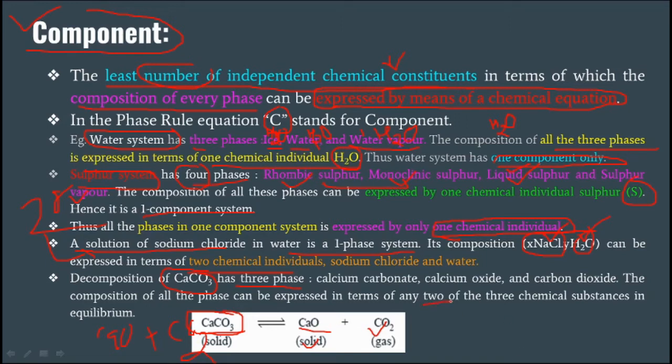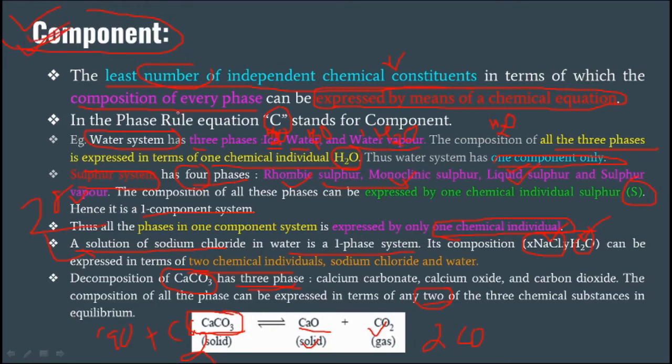So this whole system will be described by only two chemical substances. The decomposition of calcium carbonate, though it is a three-phase system, is a two component system. Any two chemical components, either calcium carbonate, CaO or CO2, will describe this system very easily, and that is considered a two component system.